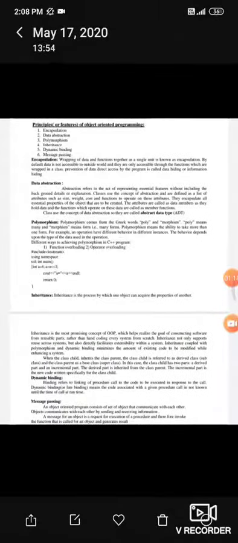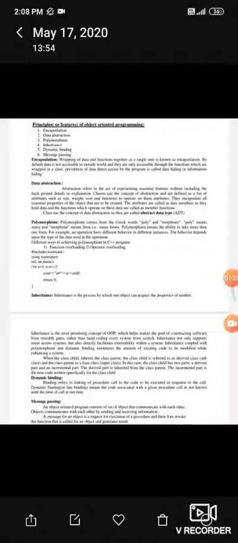One more thing is that in procedural programming overloading is not possible, while in object oriented programming we can overload the data, the operators, and functions as well, the function overloading concept. The examples of procedural programming are C, Fortran, and VB, and in object oriented programming we have C++, VB.NET, Java, and C#.NET. So this is the whole of it.